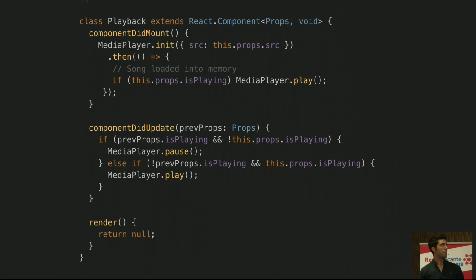Then, in componentDidMount, we are initializing the player. Once the song is loaded into memory, if we press play, we're playing. Otherwise, we don't do anything. And then componentDidUpdate is listening for changes on the isPlaying property, just to play or pause. And look at the render. We are not rendering anything because this component doesn't have any UI attached. Okay, this is just streaming music. We're controlling this from JavaScript.